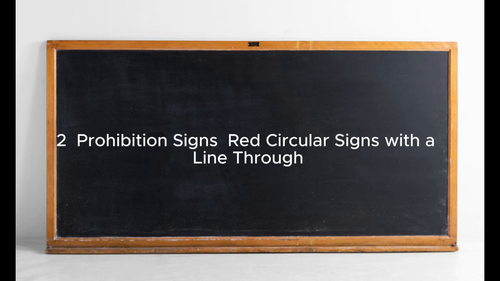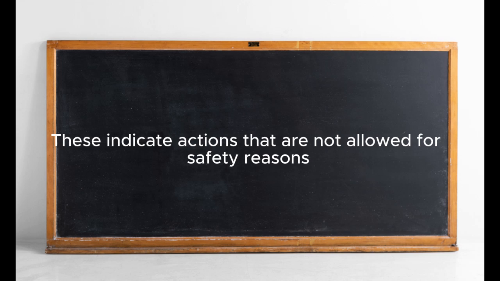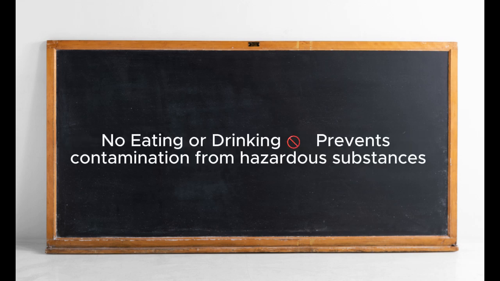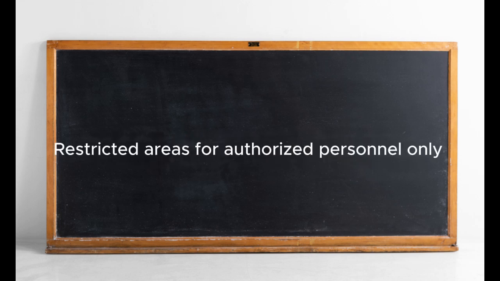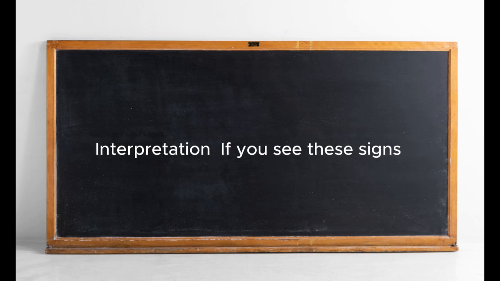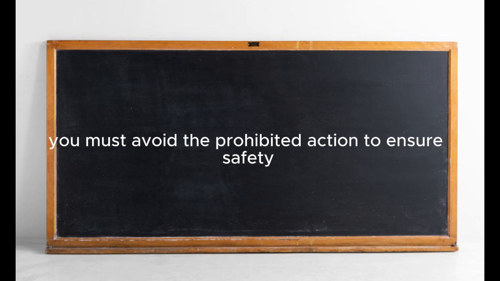2. Prohibition signs. These indicate actions that are not allowed for safety reasons. Examples: no eating or drinking, prevents contamination from hazardous substances. No open flames, prevents fire hazards in areas with flammable chemicals. No entry, restricted areas for authorized personnel only. Interpretation: if you see these signs, you must avoid the prohibited action to ensure safety.